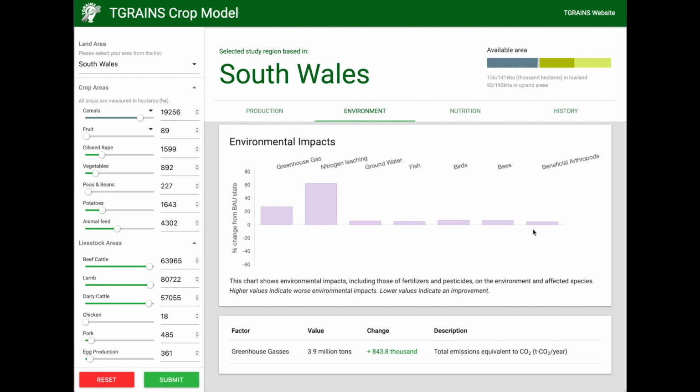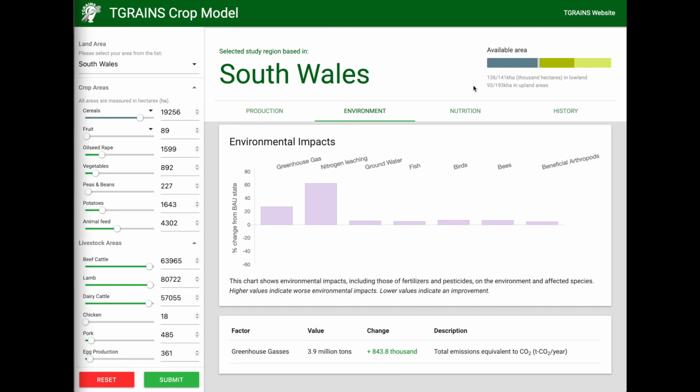In this graph, a lower value means less of an impact on that species from farming. Higher values in the graph mean that the environmental impacts are worse than the business as usual state. In the statistics panel below, we can see the change in the value of the amount of greenhouse gases produced.